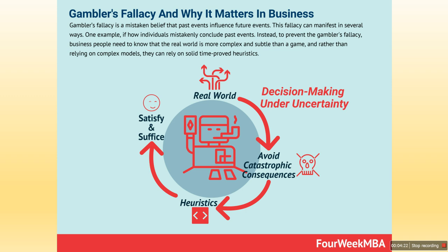A fascinating gambler's fallacy example is often seen in parents who believe that the gender of their first children will affect the gender of their next child. Even if a couple has 5 male children, it will not improve the odds of their next child being female. The odds will always remain 50-50.